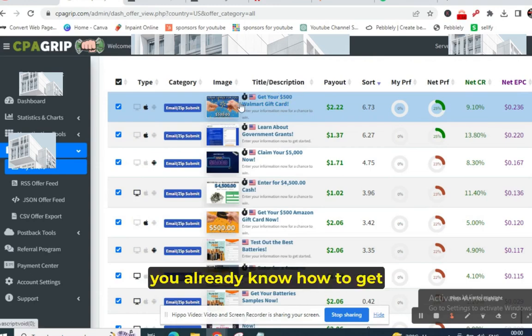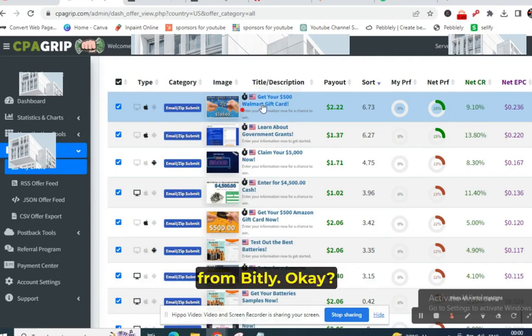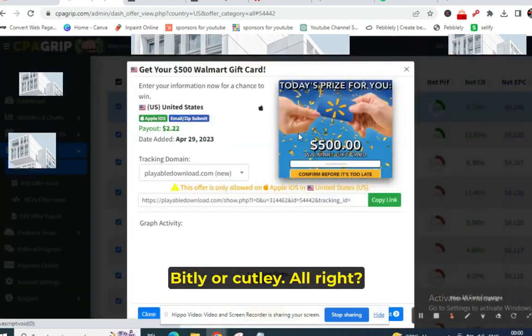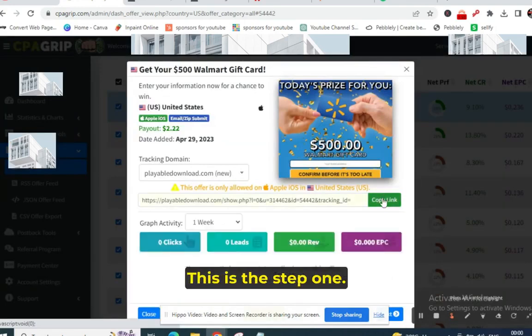As you already know how to get the affiliate link, once we get our affiliate link, we will shorten it with bit.ly. Suppose this is the affiliate link, we will copy it and shorten it with bit.ly or cut.ly. All right, this is step one.